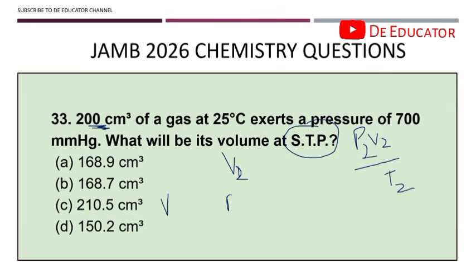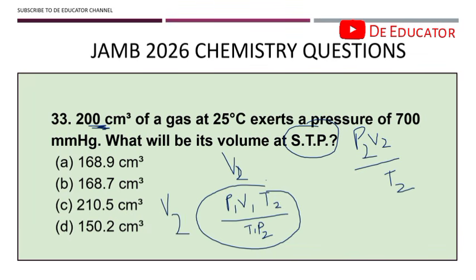We're going to get P1 V1 T2 divided by T1 and then P2. All these calculations are meant to be at your fingertips at this point in time, because you'll be writing your UTME in very few days. The person who's going to be writing their UTME the last day just has about 4 days. So you don't have so much time. Nobody should be confused about how V2 equals P1 V1 T2 over T1 P2.